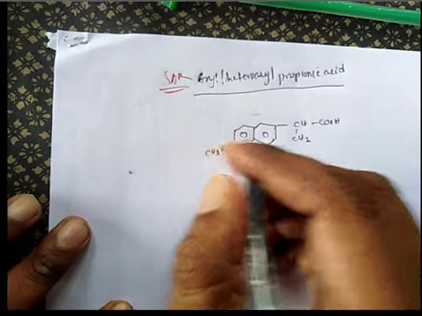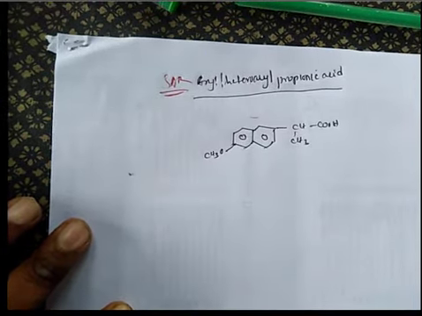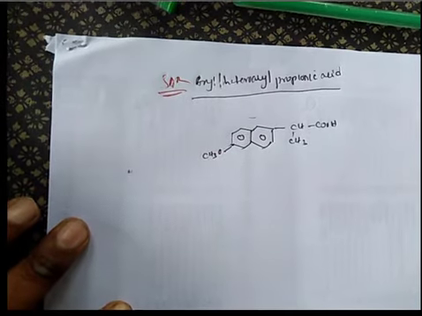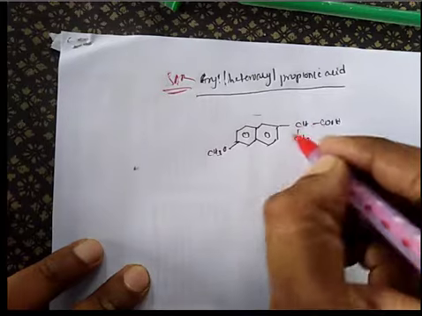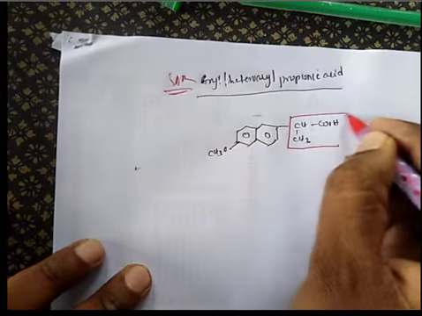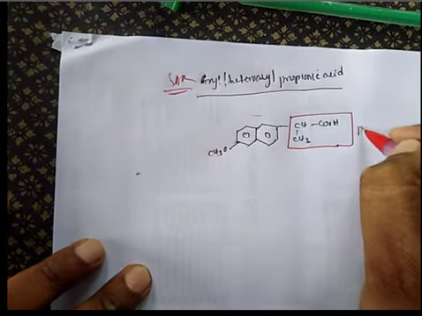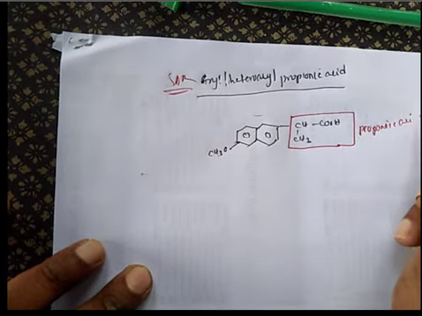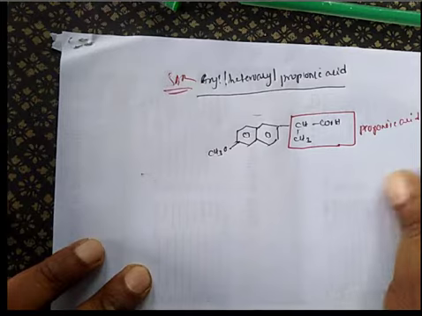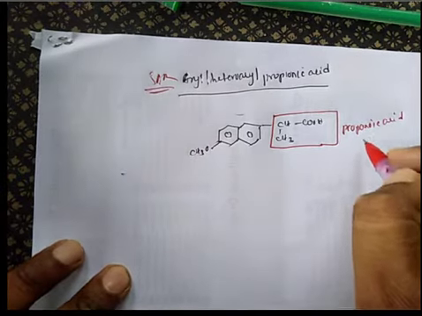Now you split this molecule into moieties. Okay, this is the propanoic acid part, the propanoic acid moiety.